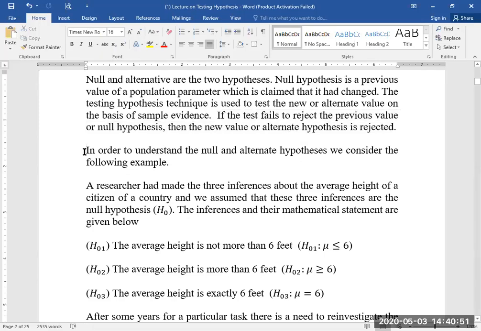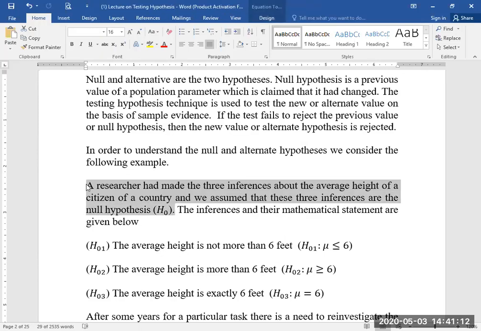In order to understand the null hypothesis and alternate hypothesis, we consider the following example. A researcher has made three inferences about the average height of a citizen of a country, and we assume that these three inferences are the null hypothesis.